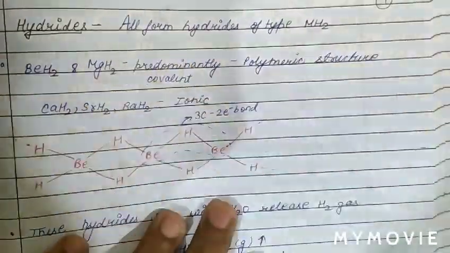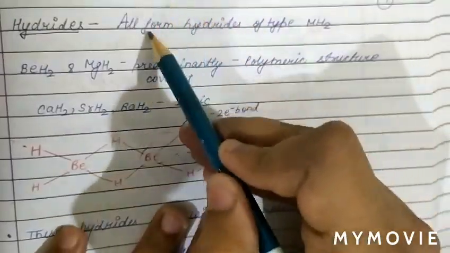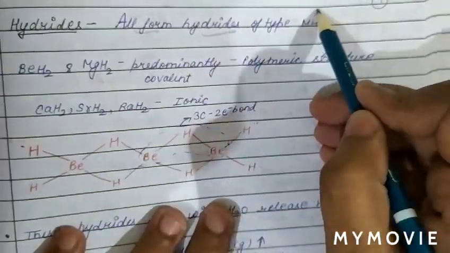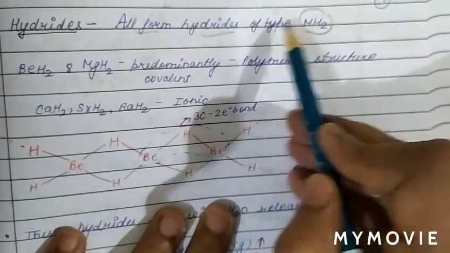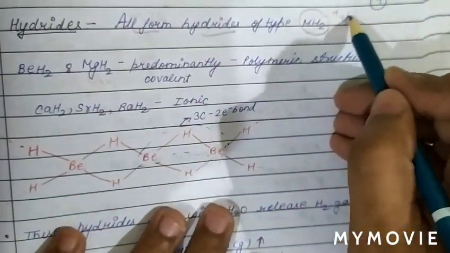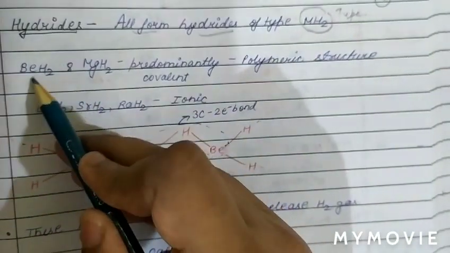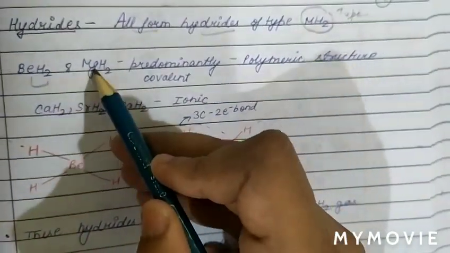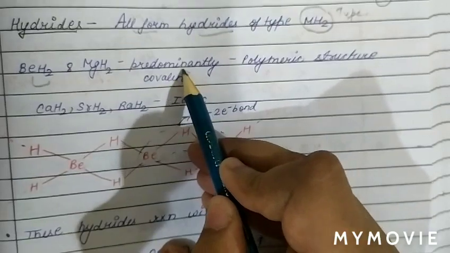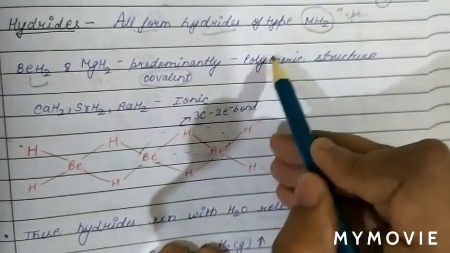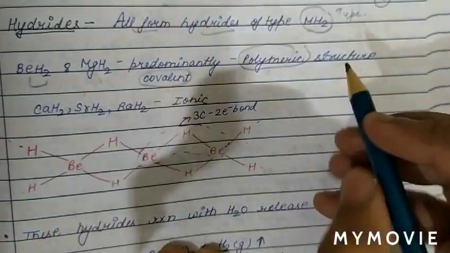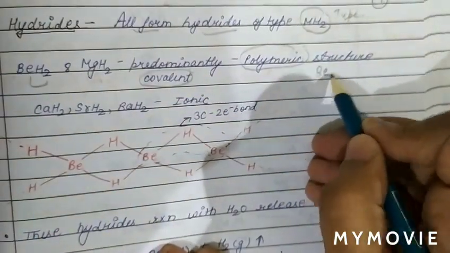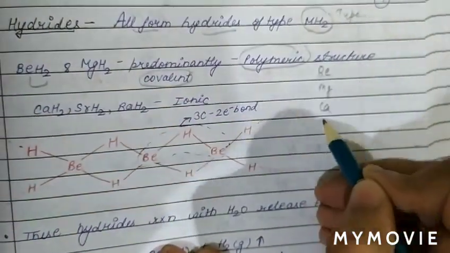Now see the hydrides. As we know, all alkaline earth metals form hydrides of MH2 type. We know BeH2 and magnesium hydride are covalent in nature, and their structures are polymeric.